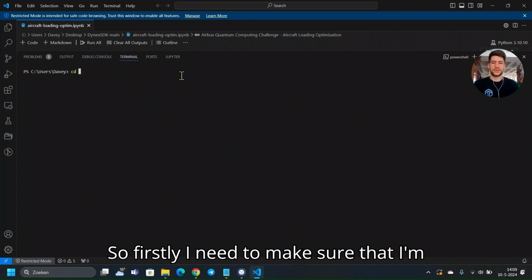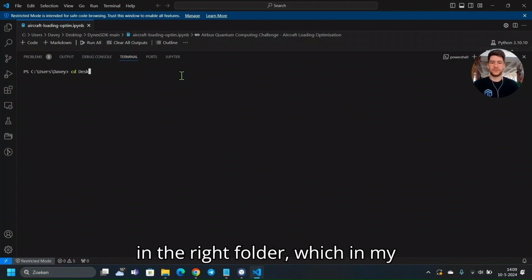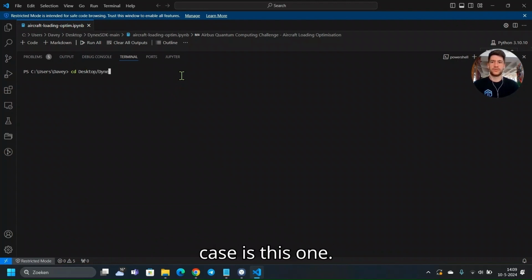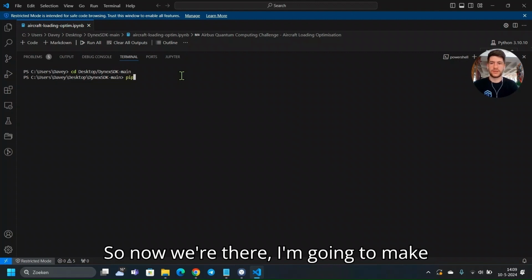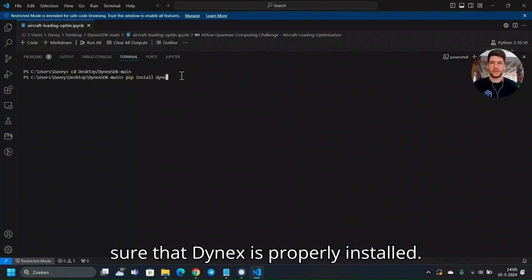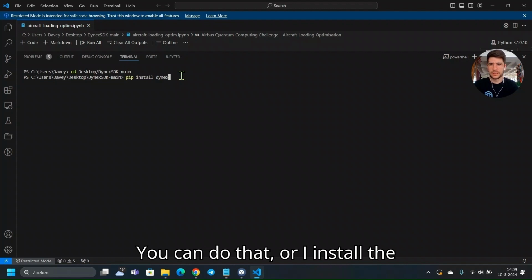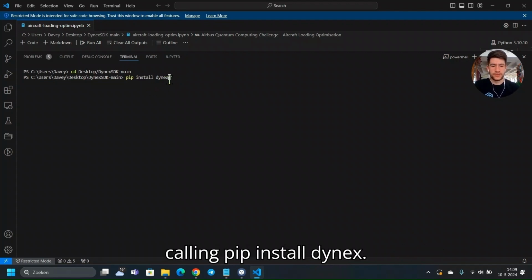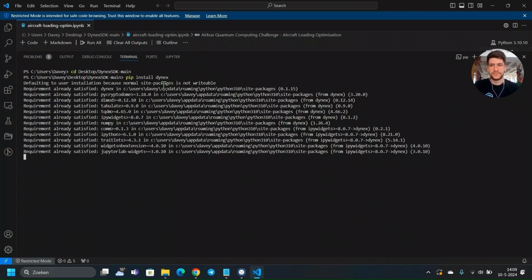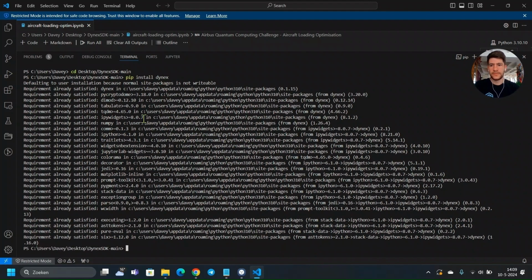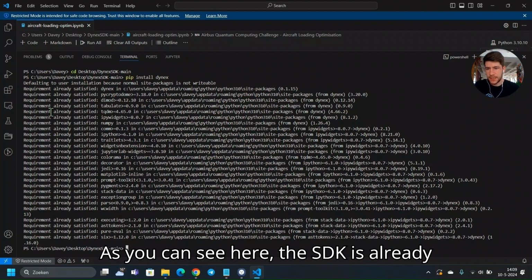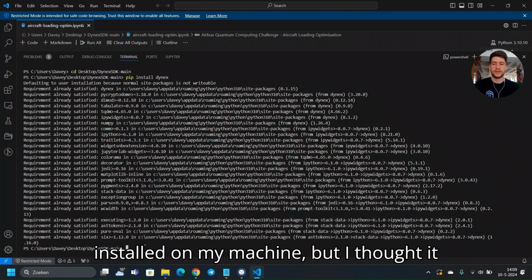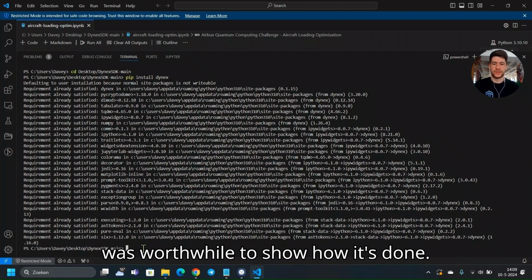So firstly, I need to make sure that I'm in the right folder, which in my case is this one. So now we're there, I'm going to make sure that the Dynex SDK is properly installed, which you can do by calling pip install dynex. As you can see here, the SDK is already installed on my machine, but I thought it was worthwhile to show how it's done.